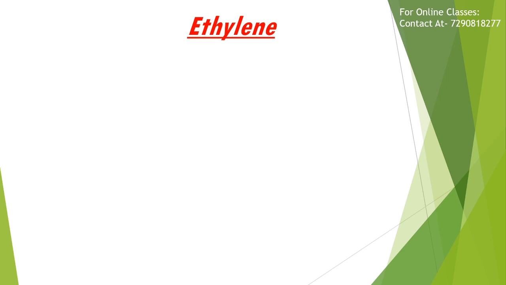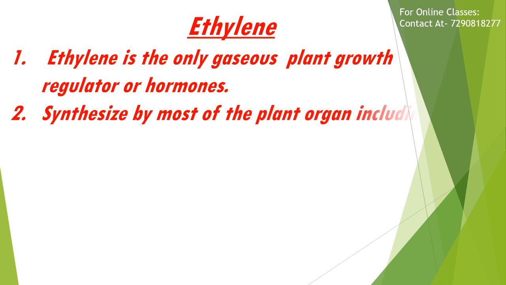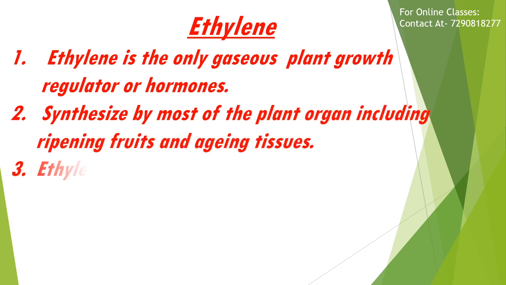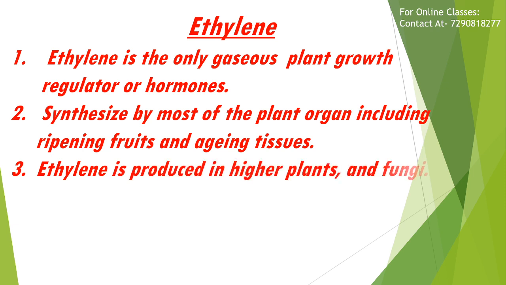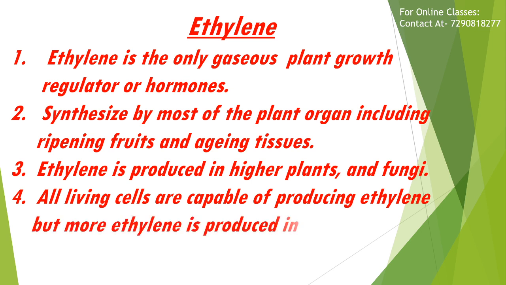Students, now we will discuss the next hormone, ethylene. Ethylene is a simple gaseous plant growth regulator or hormone. It is synthesized by most plant organs, including ripening fruits and aging tissues. It is produced in higher plants and fungi. All living cells are capable of producing ethylene, but more ethylene is produced in meristematic tissues.